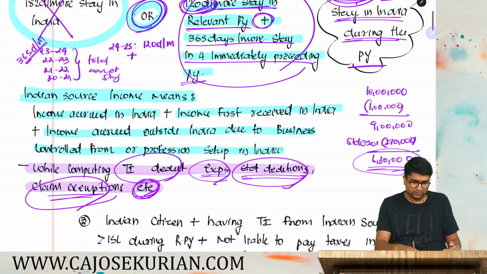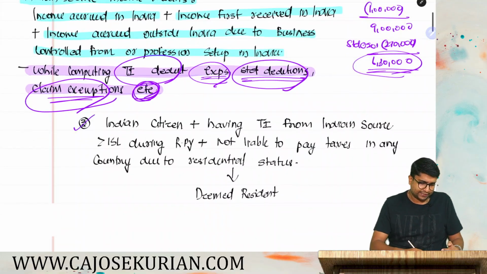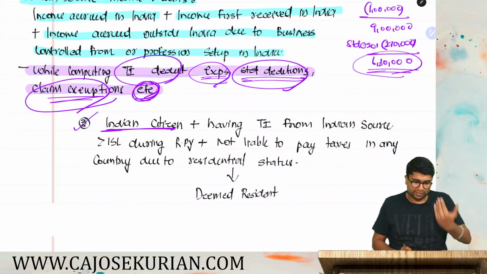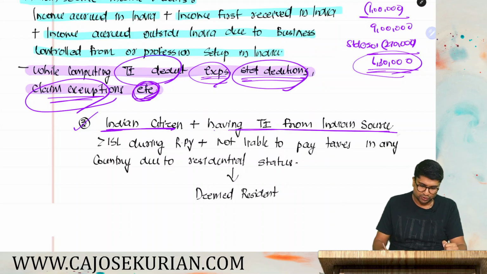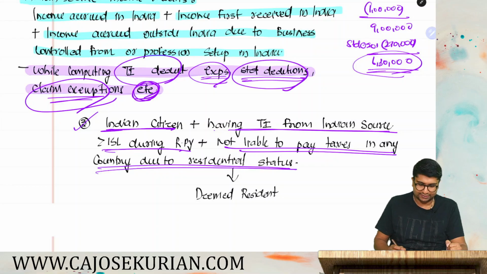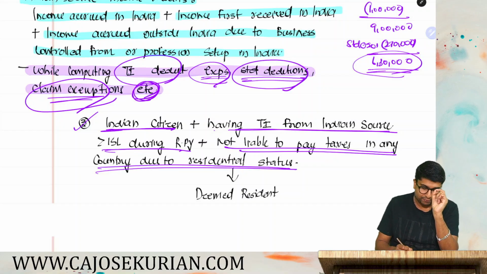Got it. Third category. What is the third category? That is an Indian citizen plus having total income from Indian source more than 15 lakh during the previous year plus not liable to pay taxes in any country due to his residential status. Say for example, I am Mr. A, an Indian citizen. This is not applicable for Indian origins. This is only applicable for Indian citizens.